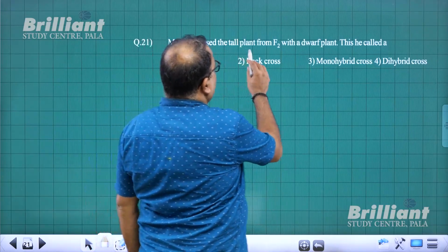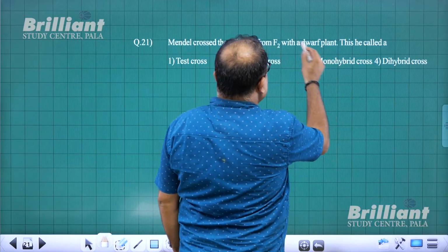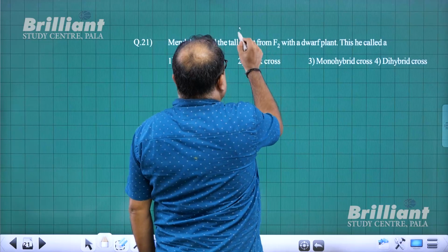Mendel crossed the tall plant from F2 with the dwarf plant. This is a test cross. Unknown genotype.